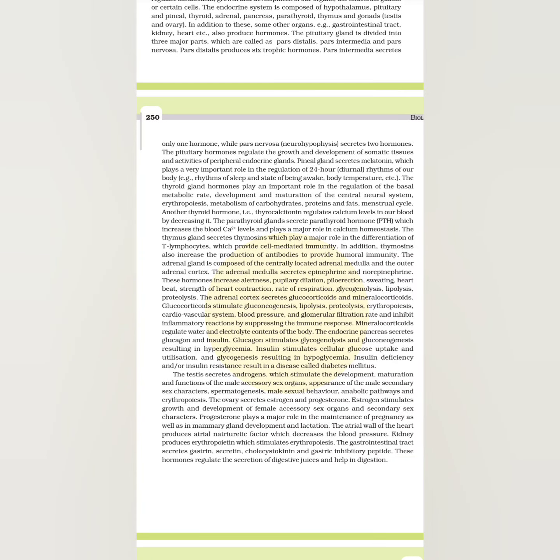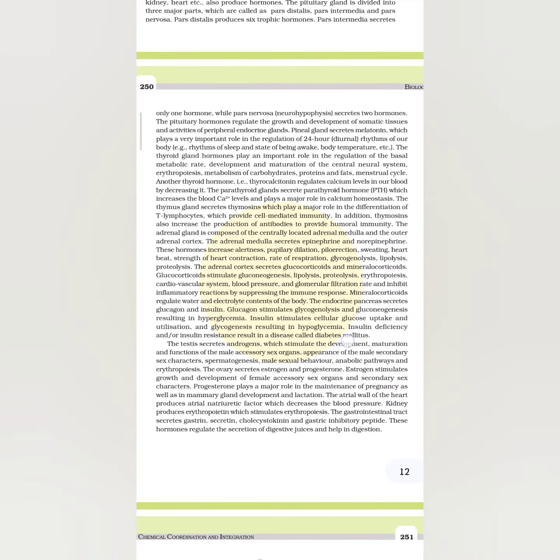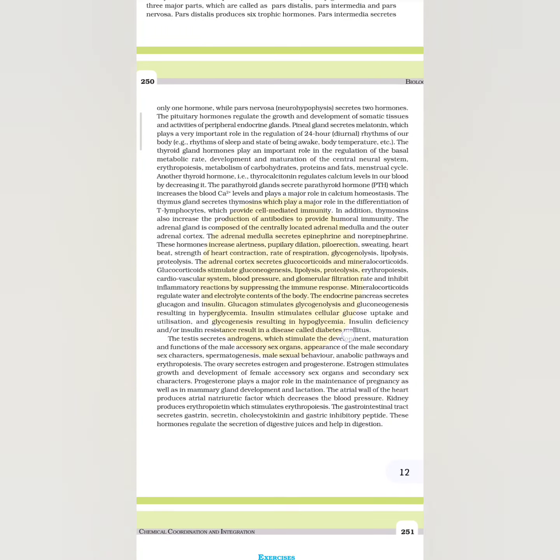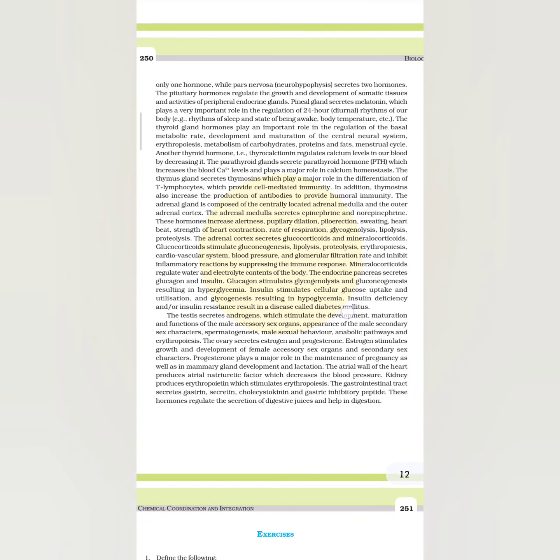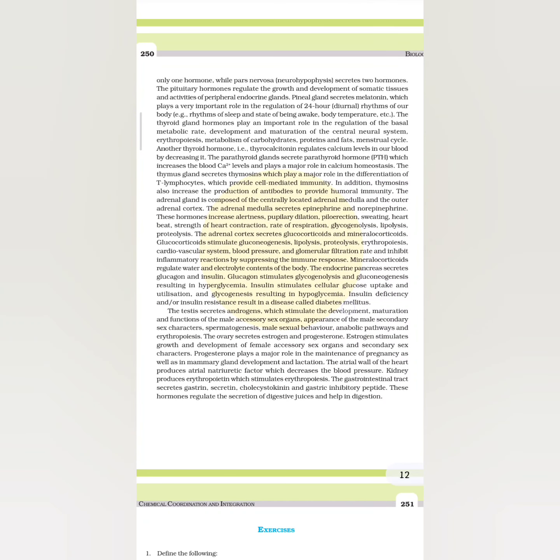The pituitary gland is divided into three major parts, which are called pars distalis, pars intermedia and pars nervosa. Pars distalis produces 6 trophic hormones. Pars intermedia secretes only one hormone, while pars nervosa, the neurohypophysis, secretes 2 hormones. The pituitary hormones regulate the growth and development of somatic tissues and activities of peripheral endocrine glands. Pineal gland secretes melatonin, which plays a very important role in the regulation of 24-hour diurnal rhythms of our body. Example, rhythms of sleep and state of being awake, body temperature, etc.